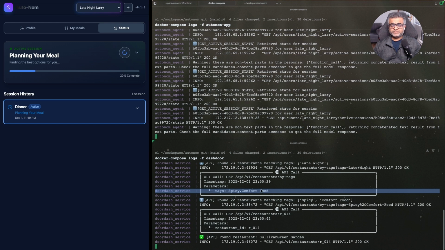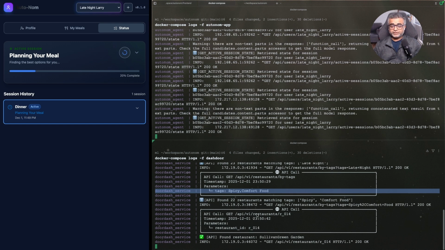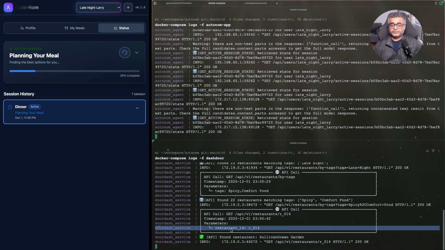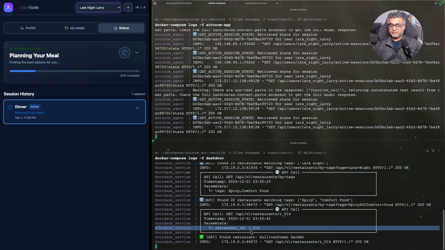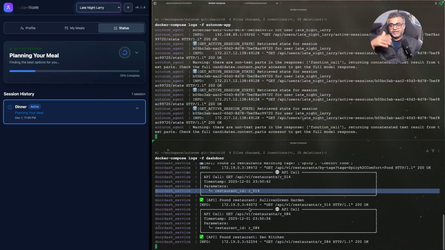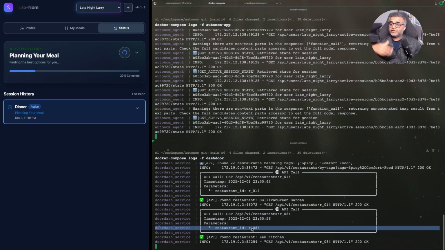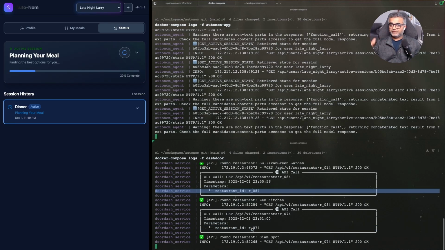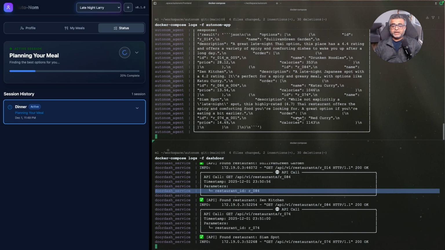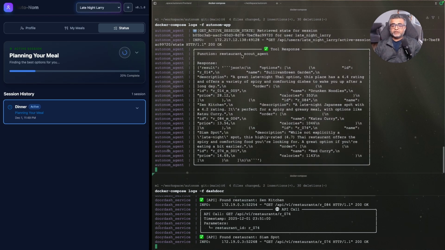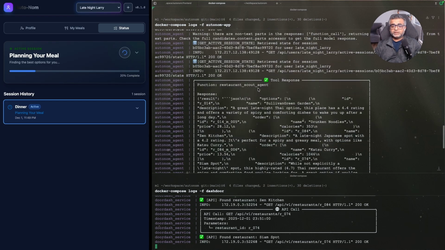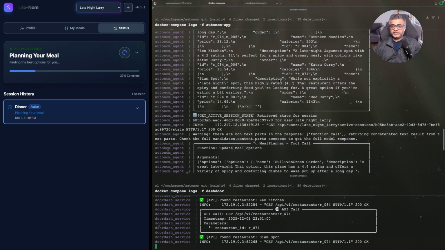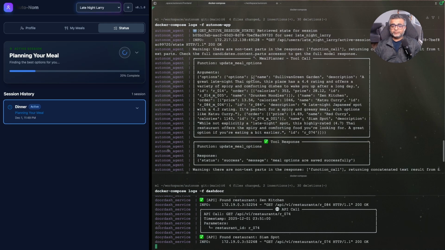So here the agent is still looking. If you see over here, we got a call to get a restaurant ID. So it might have finalized the restaurant ID called R14 and is trying to look at the menu items for the restaurant ID that matches Larry's preferences. R84, another restaurant call. So our scout is actively looking for different restaurants. And as you can see, we have some response from the restaurant scout agent. So it found a restaurant. It's going to update the meal options, that is, it's going to save these options to the database for the other agents to pick up.